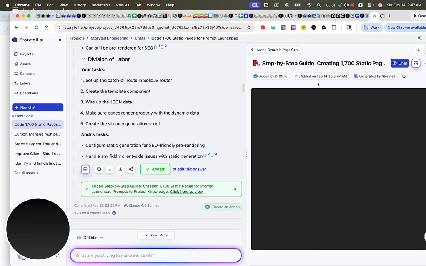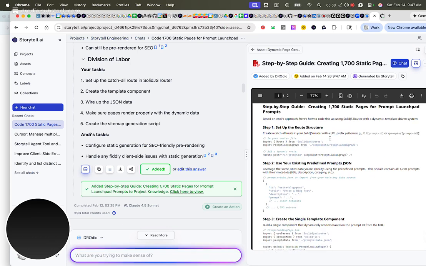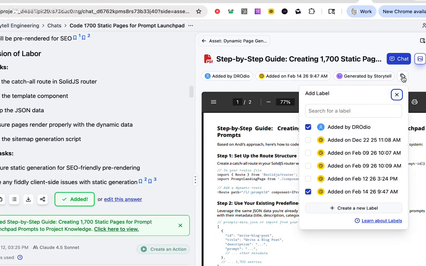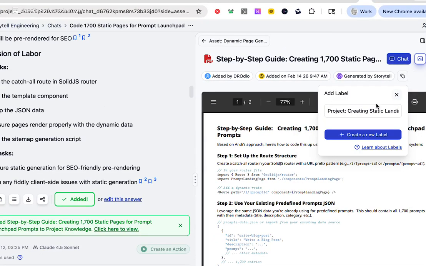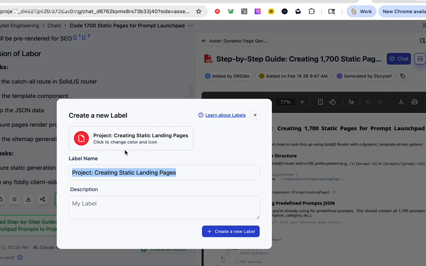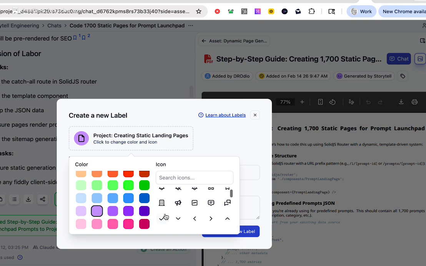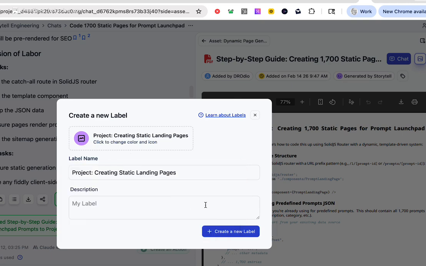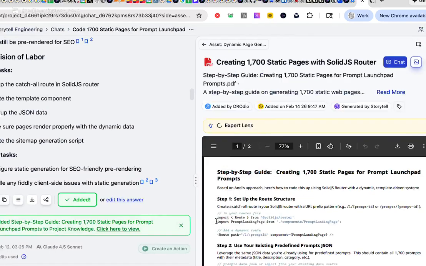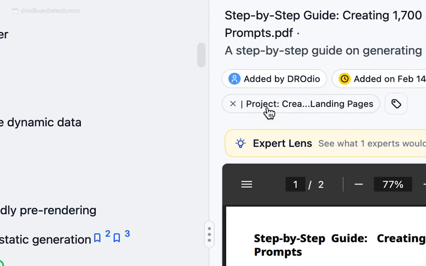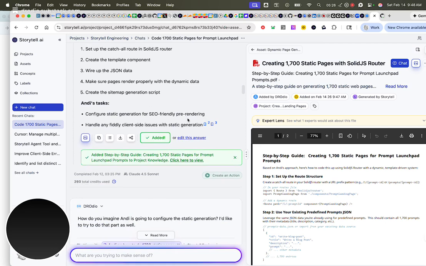And now I can see the document here, so I've added it into the project, and I'm going to label this asset as project creating static landing pages. And so I can give my project a little label here. And so now I've got a piece of knowledge labeled as this project. So that's the first thing.